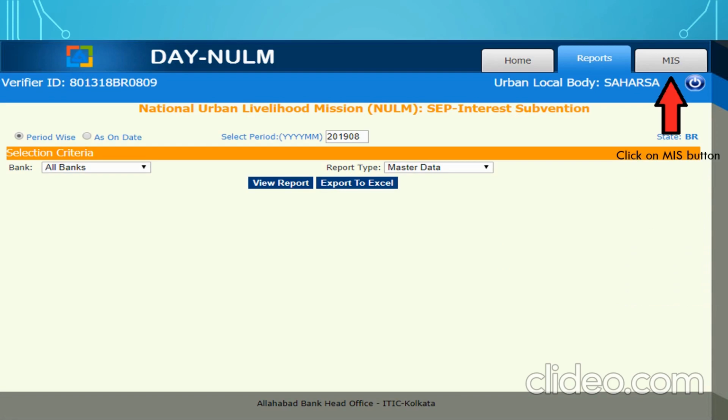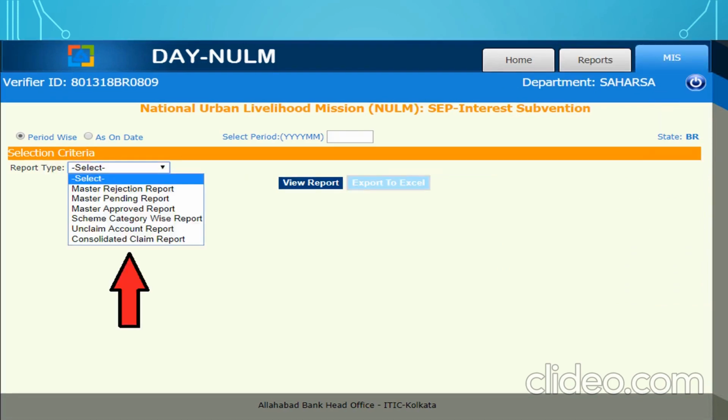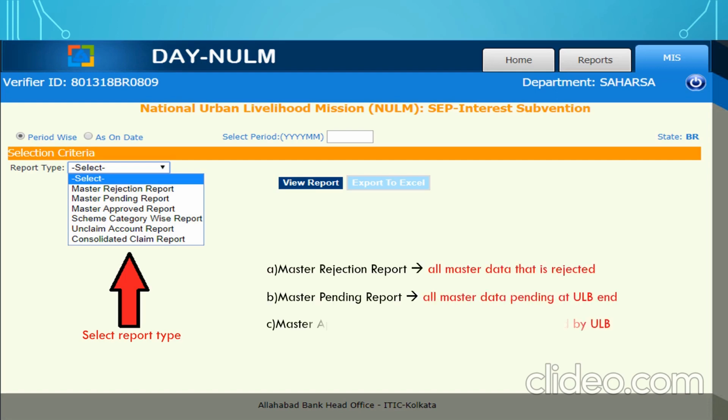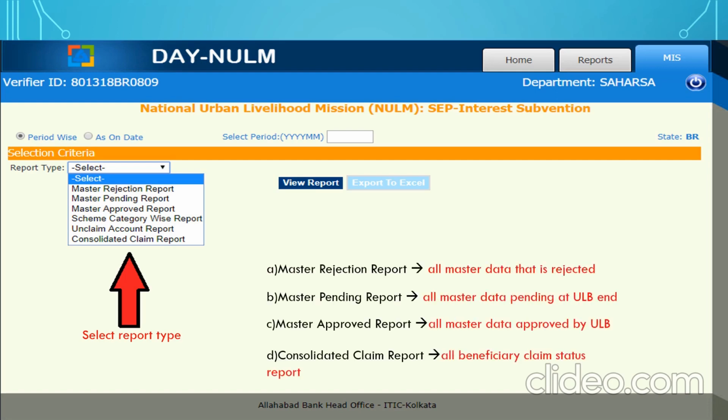Now click on the MIS button. The various reports are available in the MIS section. Select the report type, that is master rejection report, master pending report, master approved report, consolidated claim reports. In the consolidated claim reports, the ULB can see the claim status of all the beneficiaries.